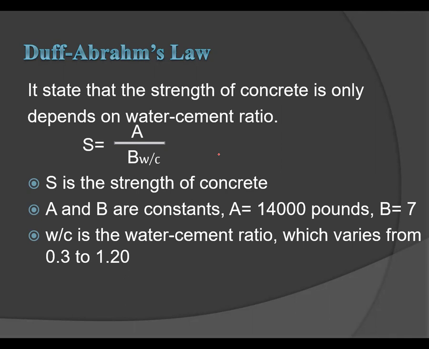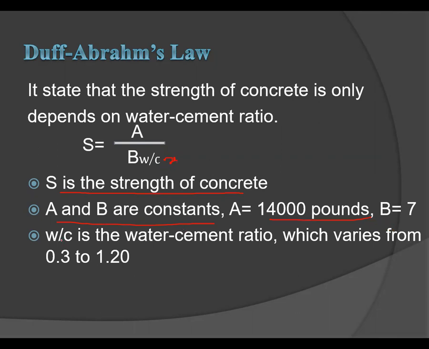Duff-Abrams law states that S is equal to A divided by B suffix X, where X means the water cement ratio. S is the strength of concrete, and A and B are constant values. A is equal to 14,000 pounds and B is equal to 7.